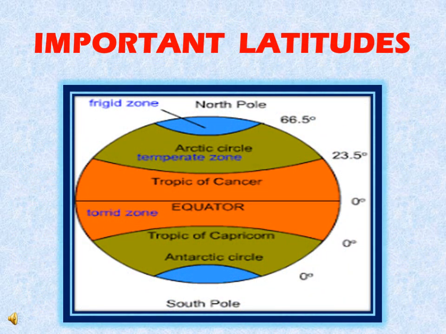Here are some important latitudes. This is your Earth, and in the middle there is the equator. In the northern hemisphere, Tropic of Cancer, Arctic Circle, and below the equator we have Tropic of Capricorn and Antarctic Circle at different degrees.